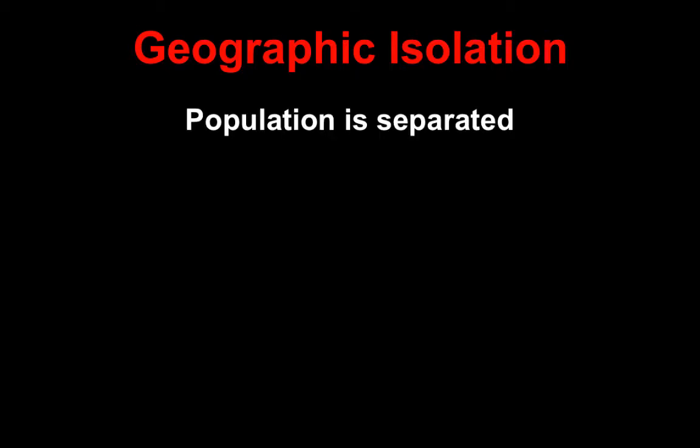Geographic isolation is something that can result in speciation, which is where one species becomes two. And remember, a species is a genetically distinct population that either can't or won't interbreed with others. Geographic isolation works when a population gets separated by something like a mountain or a river or some sort of geographic feature.